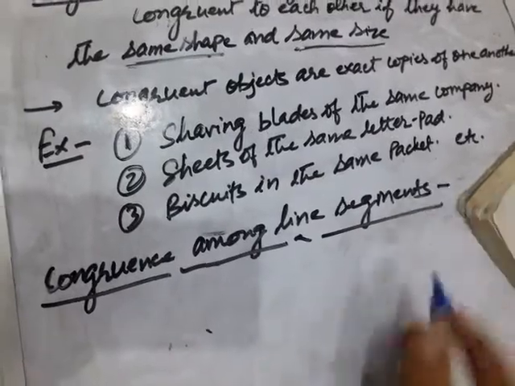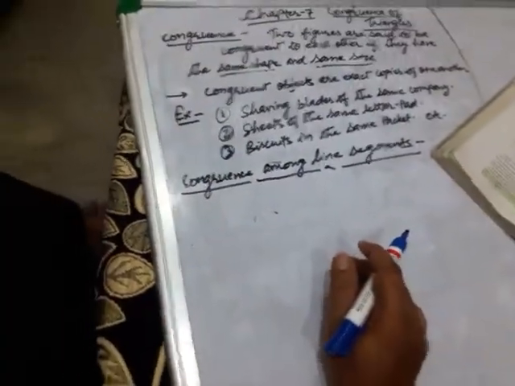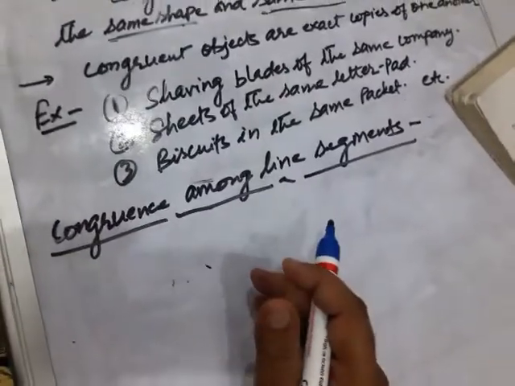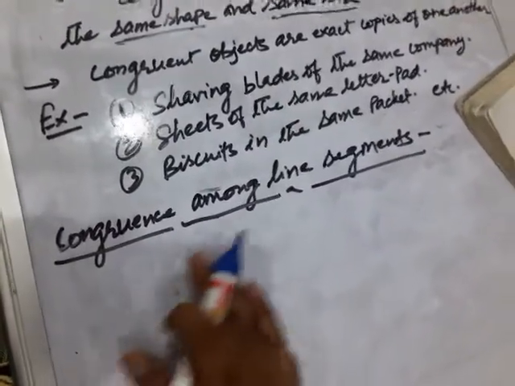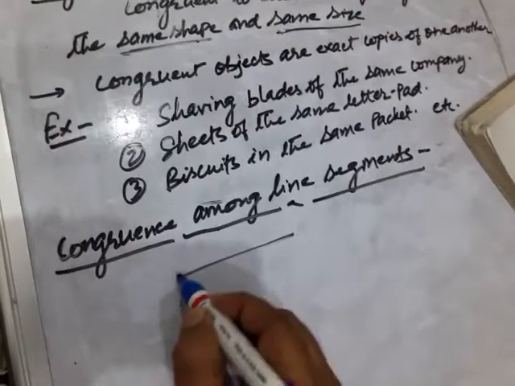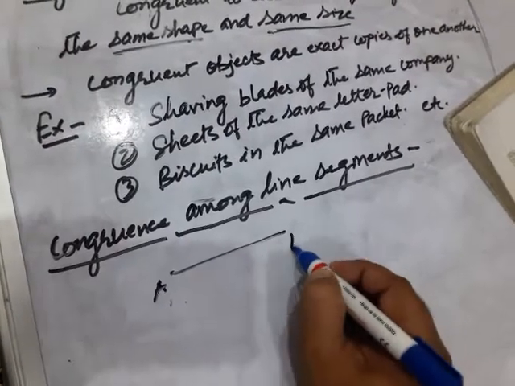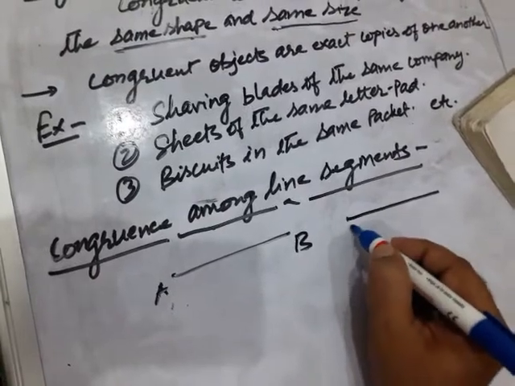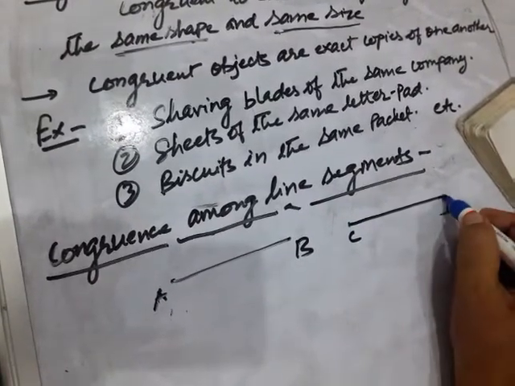Line segment you must be knowing: a piece of a line that has definite length, that is called a line segment. See, two lines are there, AB and CD.